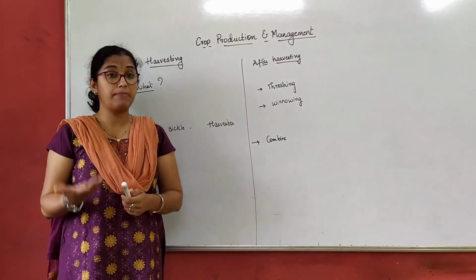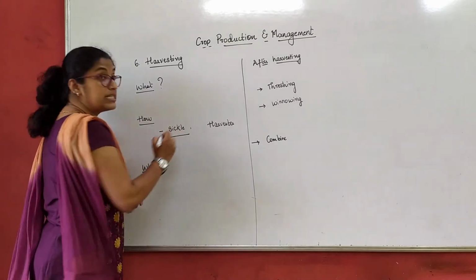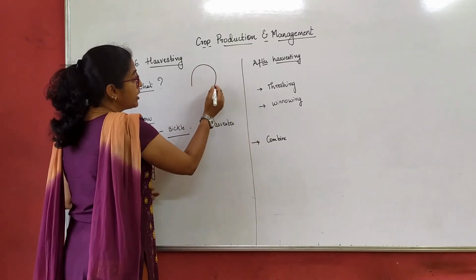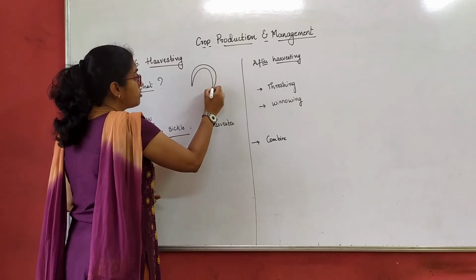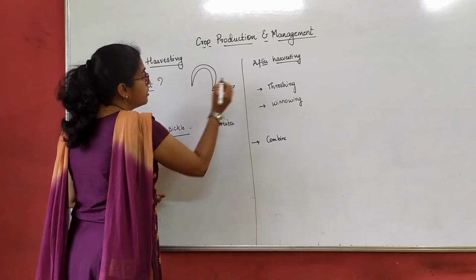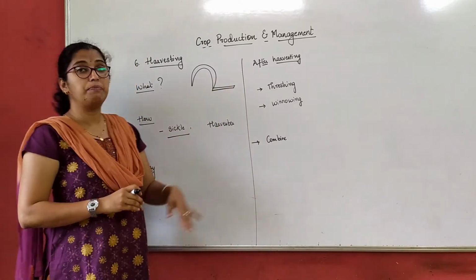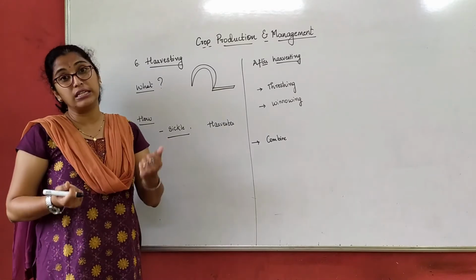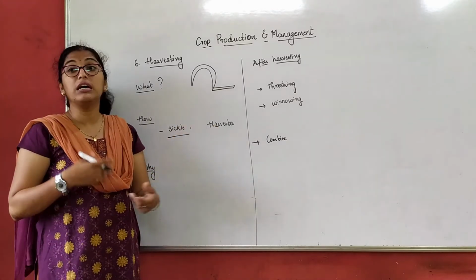We harvest it manually, using a sickle. Now what is a sickle? A sickle is C-shaped, made out of iron, and it also has a wooden rod to hold it. You have a picture of a sickle in your notes. So we do that manually using a sickle, or we use a harvester.